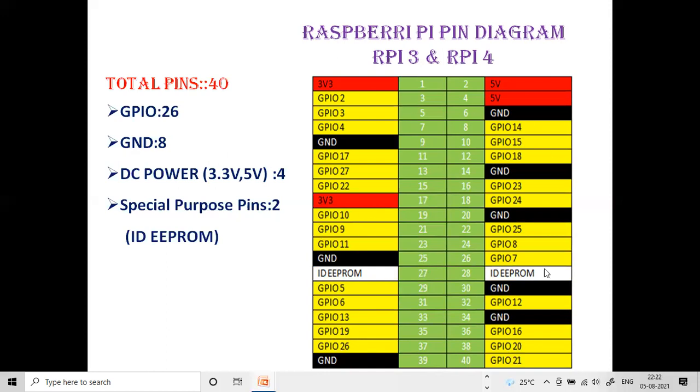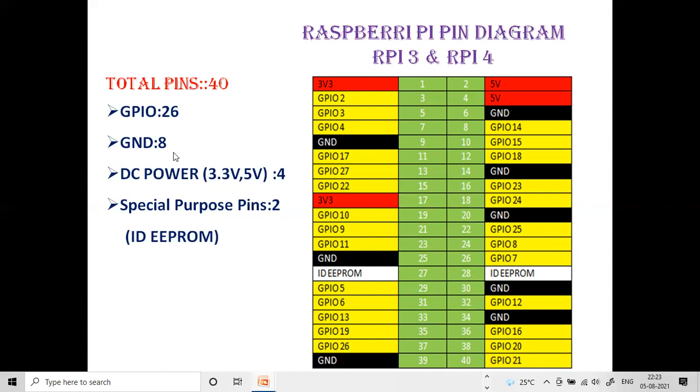Next, in this, the total ground pins are 8. For example, if you see here, it is highlighted with the black color. Pin number 6, 9, 14, next 20, 25. After that 30, 34, 39. So these are the total 8 pins. Next, DC power pins. 3.3 pins are two, like pin number 1 and pin number 17 are 3.3 DC power pins, and pin number 2 and pin number 4 are the 5 volts DC pins.